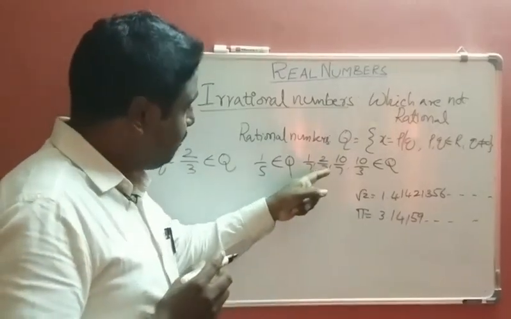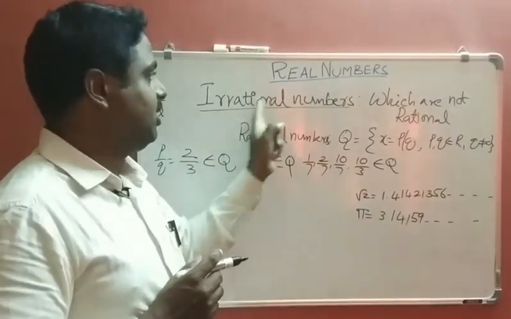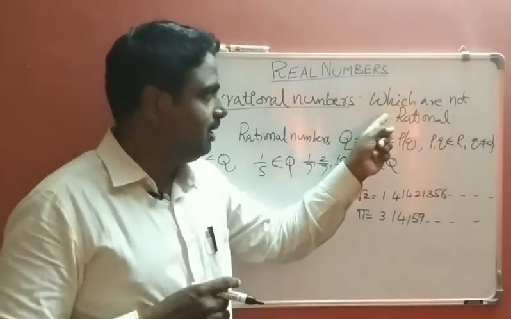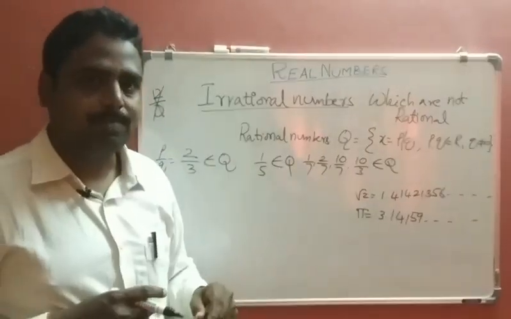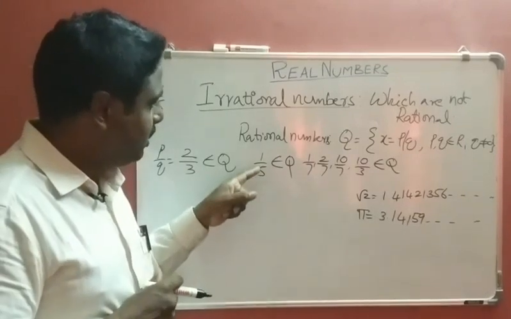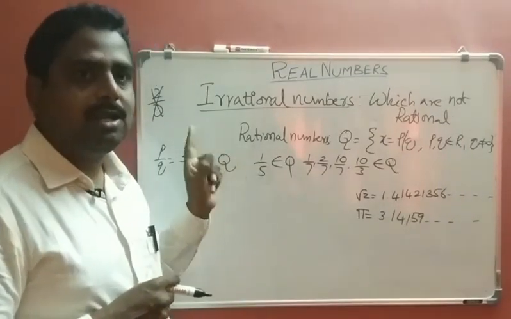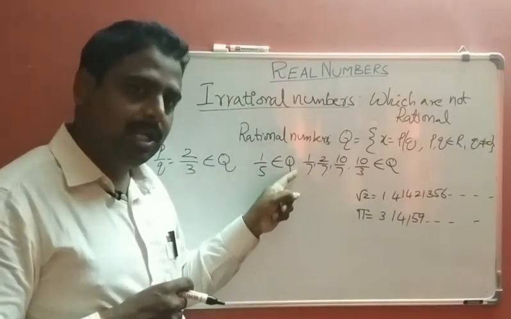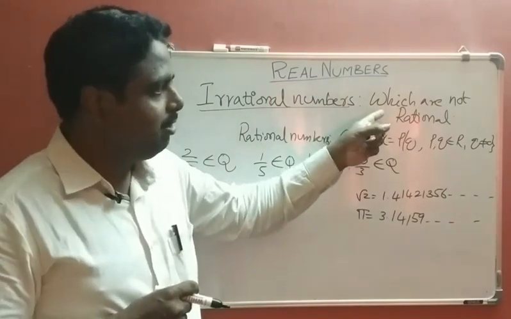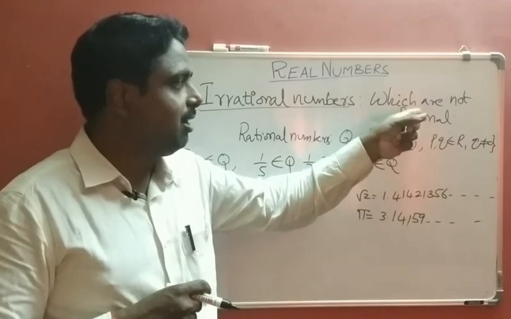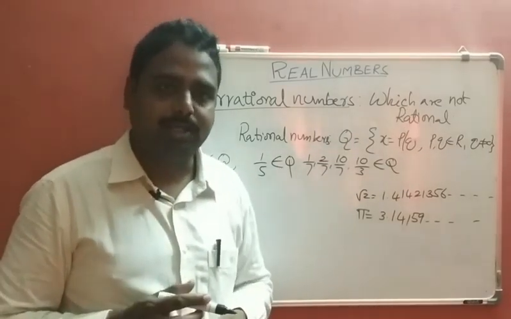Now, the numbers which are not like this are called irrational numbers. According to our basic definition, the numbers which are not rational are called irrational. Since it is a rational number, it is not irrational. 1 by 7 is a rational number, so it is not irrational.